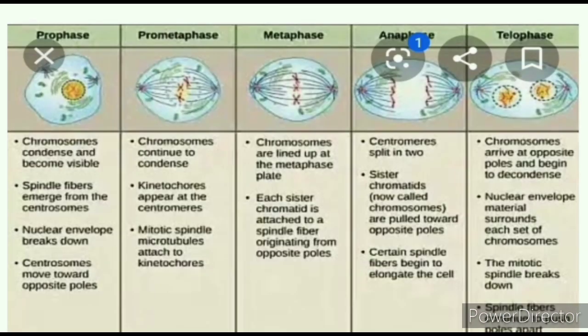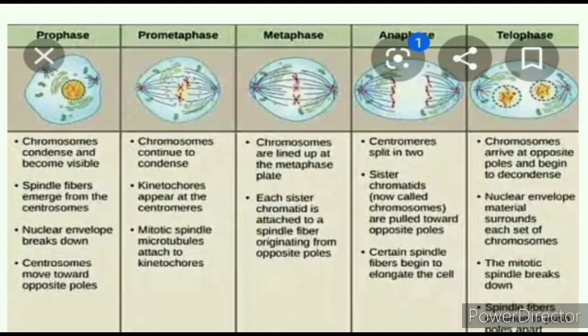So here see the key points of the different stages, then we will see the picture and understand everything. Prophase: pro means starting, the starting phase. The key point of prophase is that chromosomes condense and become visible.